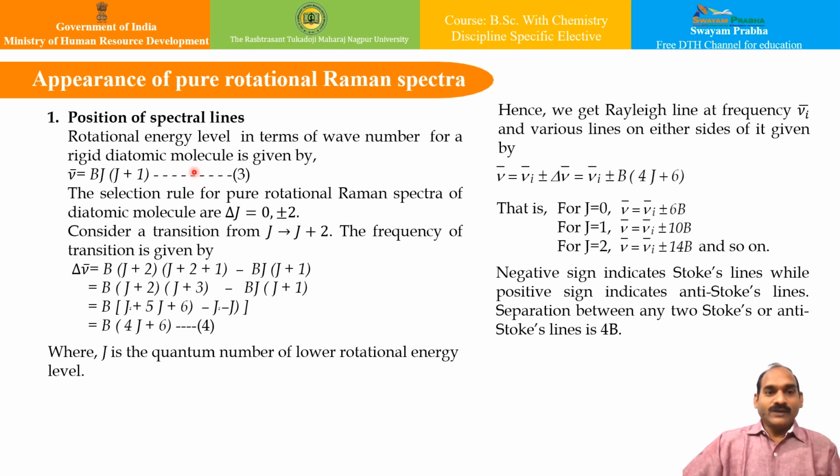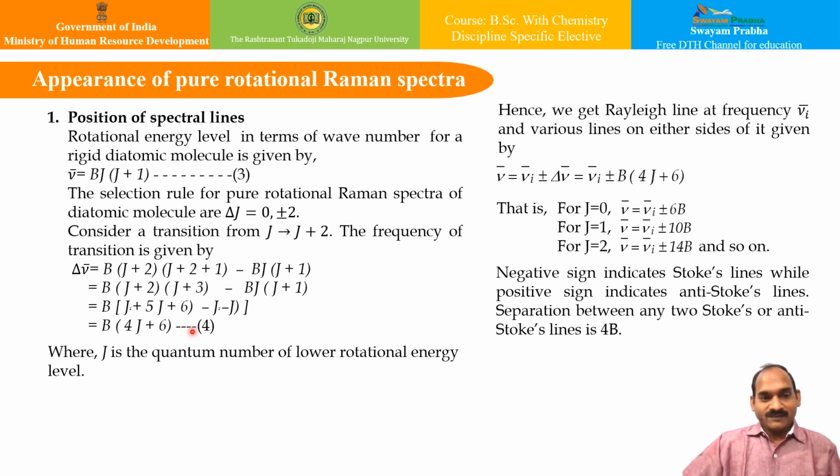Now, let us look at the appearance of pure rotational Raman spectra. There are several factors. One of the factors is the position of spectral lines. The rotational energy level in terms of wave number for a rigid diatomic molecule is usually given by this particular formula, which we have seen already in rotational spectroscopy, B into J plus 1. And the selection rule for the pure rotational Raman spectra for a diatomic molecule, as we have seen earlier, is delta J equal to 0 and plus minus 2. So if I consider transition from J to J plus 2, the frequency of transition will be given by this.